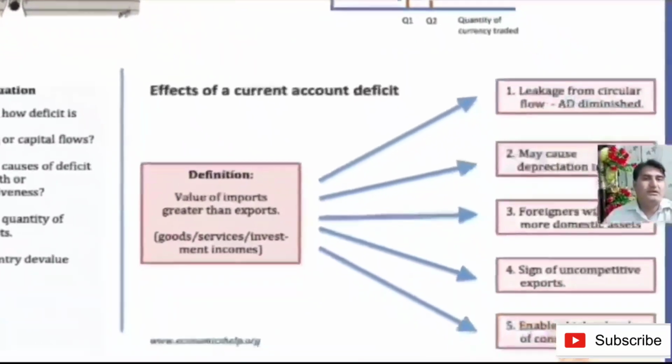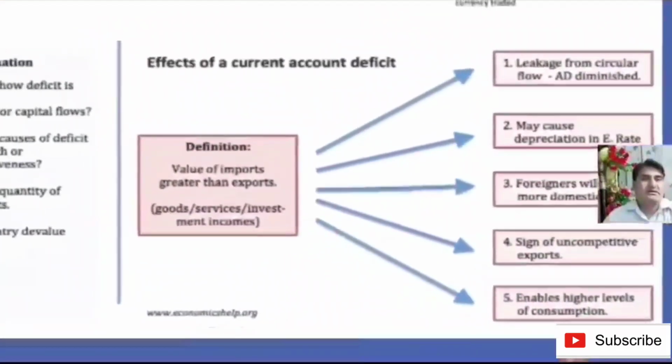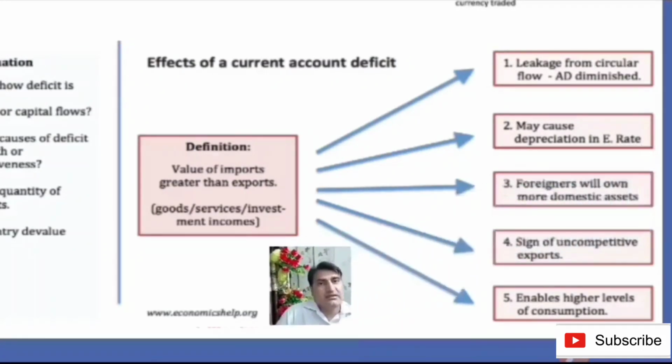What are the effects of a current account deficit? When there is a current account deficit, the value of imports is greater than exports. There is leakage from the circular flow and aggregate demand decreases. The effects of the current account deficit may cause depreciation in the exchange rate, the foreigners will own more domestic assets, it is a sign of uncompetitive exports and enables a higher level of consumption.